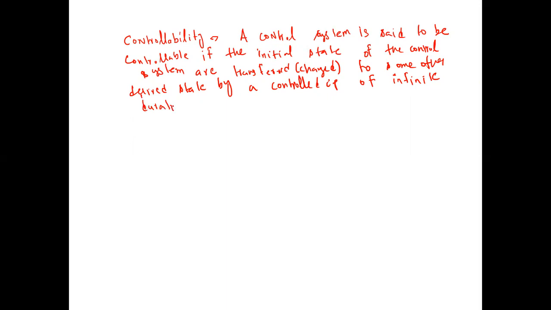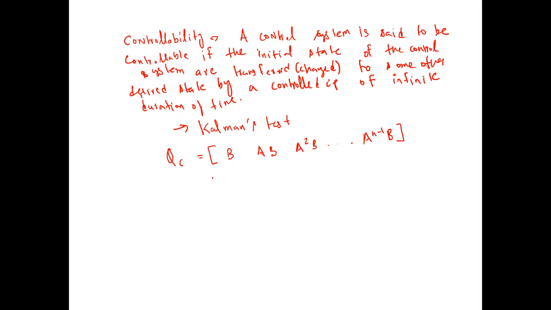So how do we test whether a system is controllable or not? This can be done by following Kalman's test. If we have any control system, we can use Kalman's test by writing it in a matrix form, that is the controllability matrix, Kalman's Qc form. We will have this matrix in this form: B, AB, A squared B, up to A raised to the power n minus 1 B. Once we generate this matrix, find its determinant.